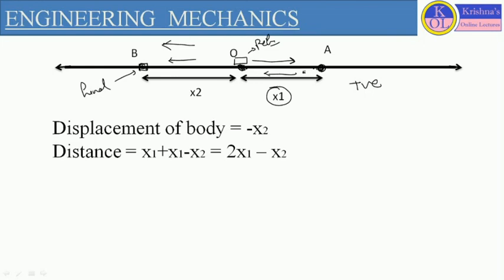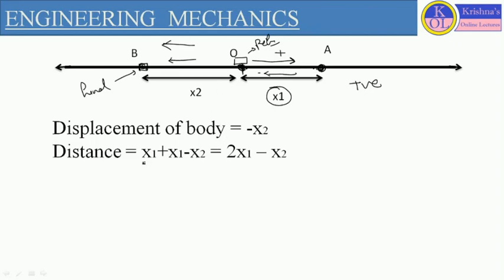So the total distance will be, first it is moving forward, so it is positive, and then it is moving backward from A to O, but still it is on the right side of the reference point. So backward motion we also consider as positive.